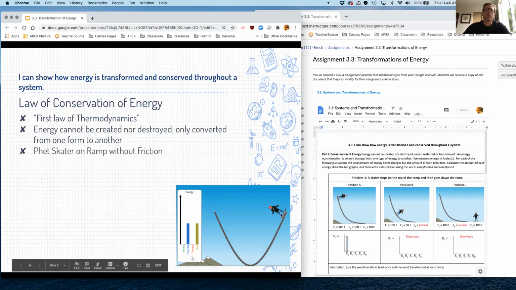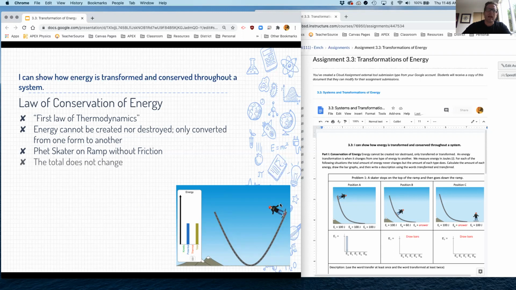Let's say we did this one right here, this PhET skater ramp, and there's no friction involved. Friction adds a little bit of a complicated element, but we're not going to talk about that right now. We're just going to talk about this skater on the ramp. If we were to let it go, it starts as potential energy and goes to kinetic and then back to potential, and then kinetic, and then potential, and then kinetic. And by the way, potential and gravitational are the same thing in this situation.